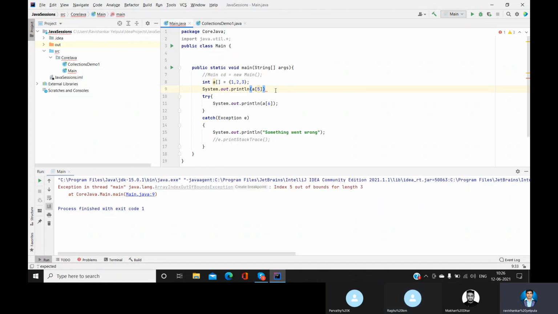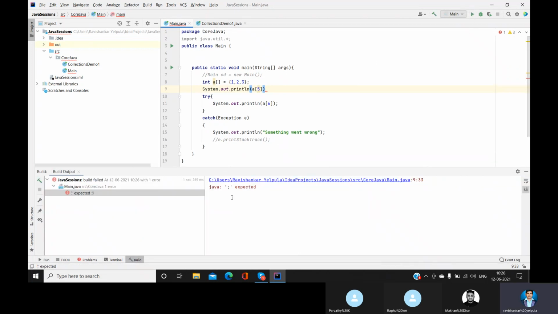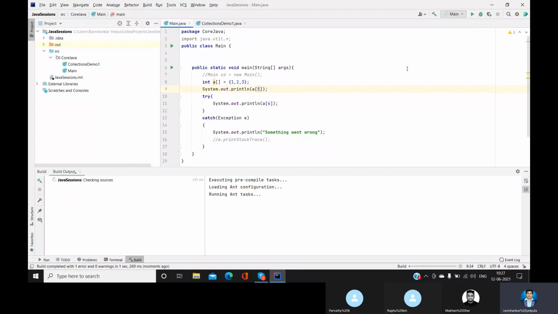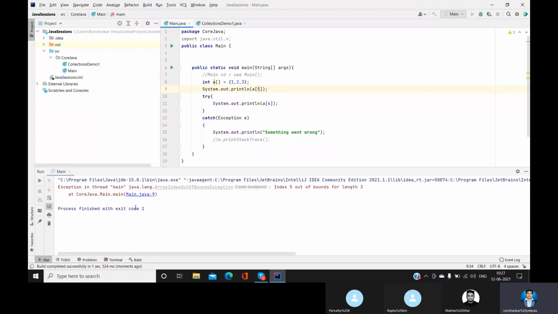So if you miss a semicolon over there and you try to compile it now, yes, you are getting an error now. You might have already seen this. There is a difference between the error and exception. Here we are getting that Core Java 1 dot error. But when I complete the semicolon and try to access the element, it is saying exception.